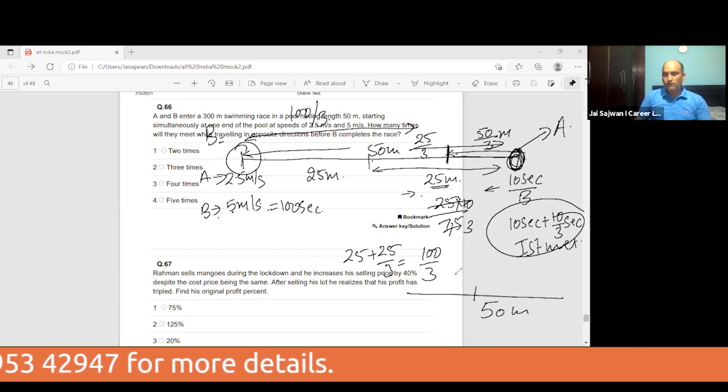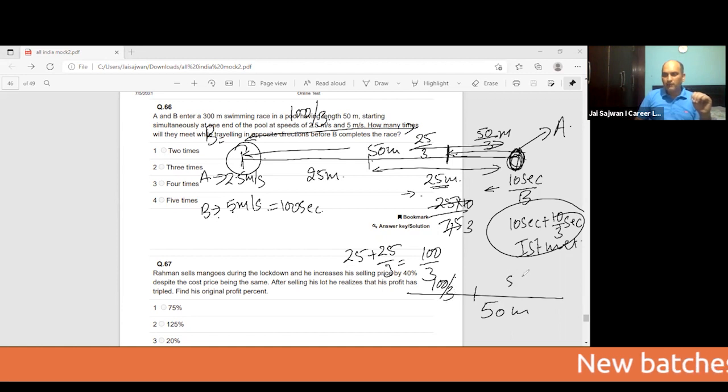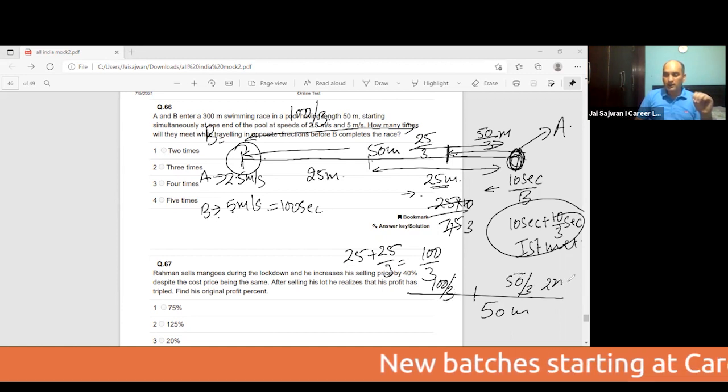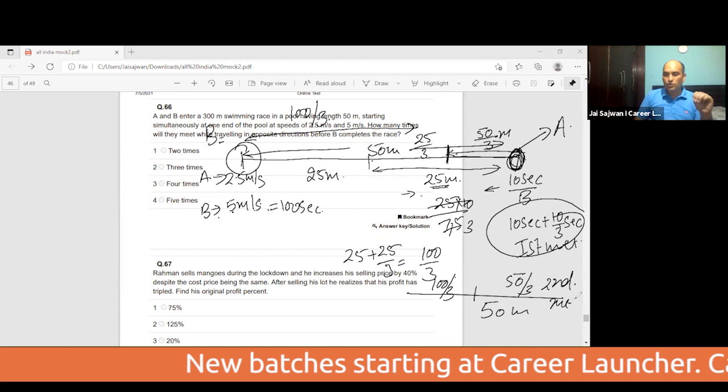Listen here. The ratio of their speeds is 2:1, so the distances traveled will also be 2:1. The ratio total 3 is 50. One will travel 100 by 3, the second will travel 50 by 3. I think it is clear that this is the second meeting that is going to happen.